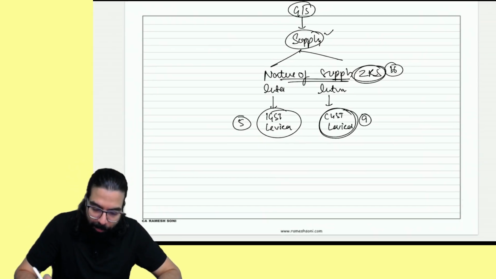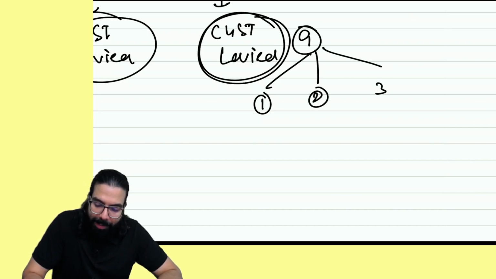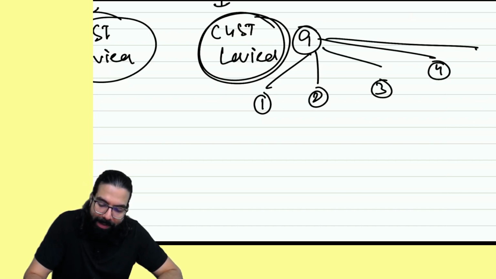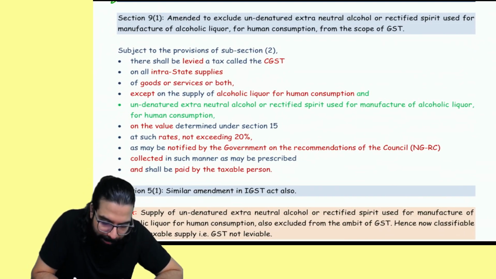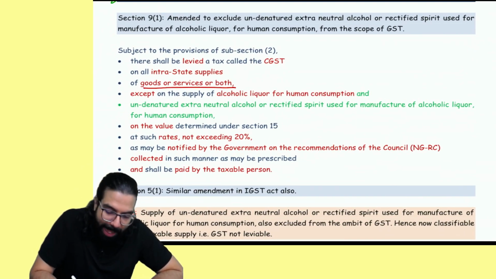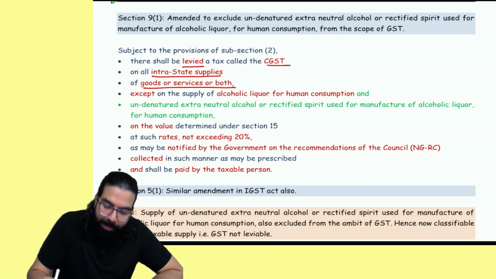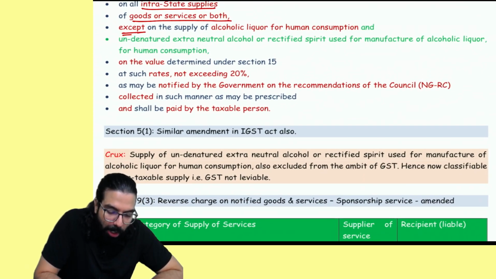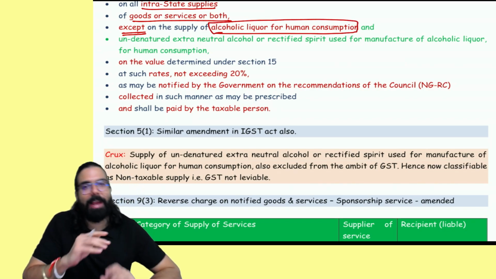In section number 9, we have section 9.1, 9.2, 9.3, 9.4, and 9.5. Section 9.1 told about, normally when will GST be levied? Whenever goods, services and both are being supplied intrastate, CGST will be levied. Correct, everyone? But it will not be levied on alcoholic liquor for human consumption. Here one small line got added.